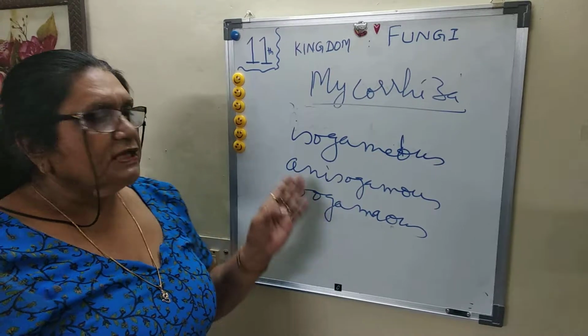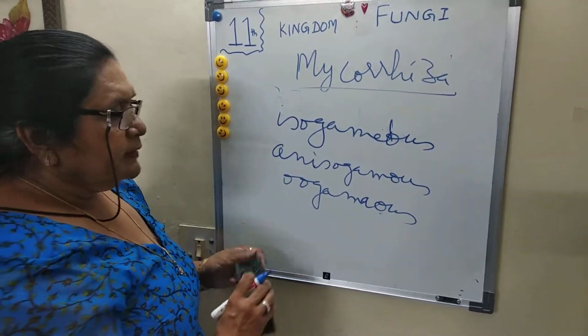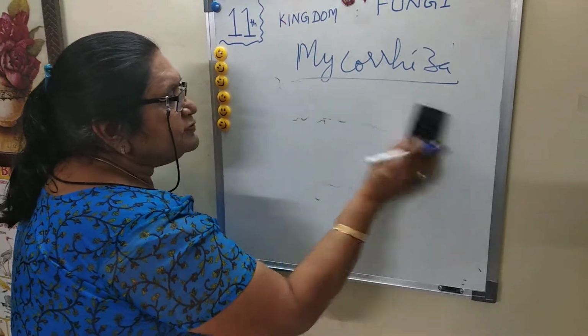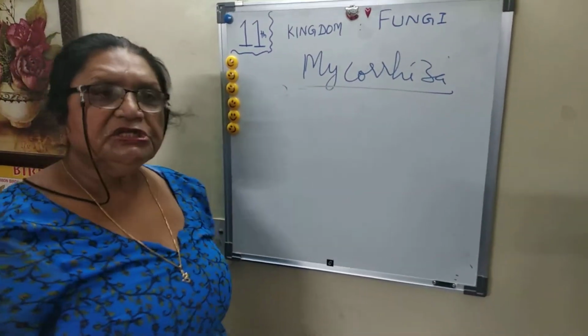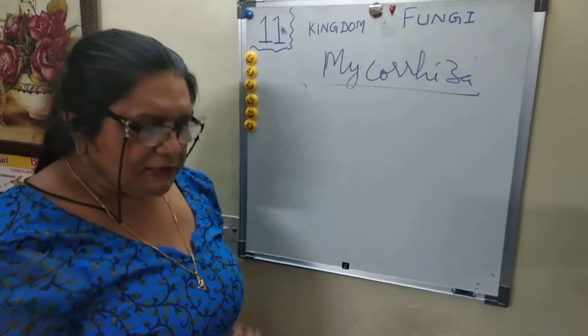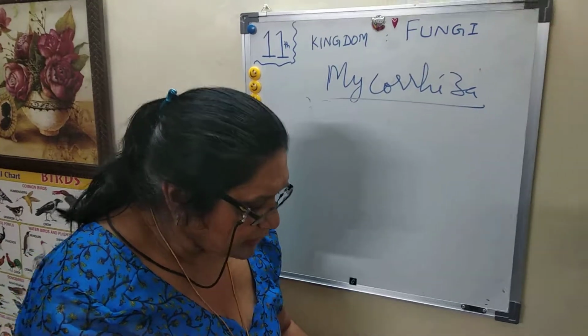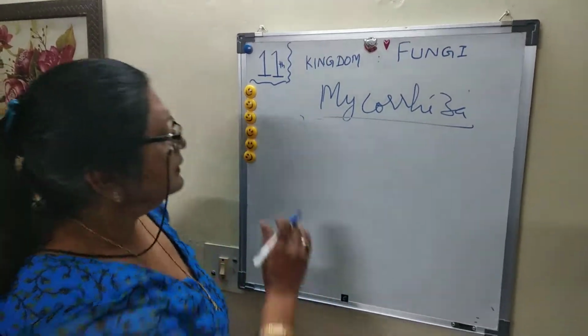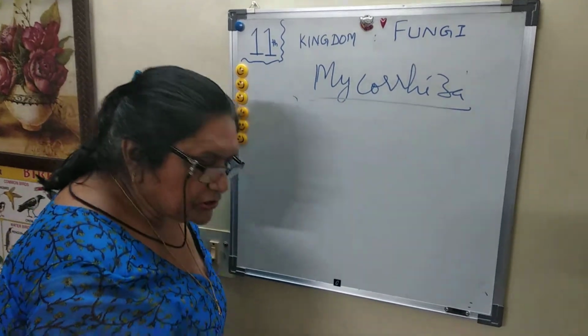So sexual reproduction is by gamete formation of the same size or of unequal size, and one of them may be motile, having flagella or a motile structure.